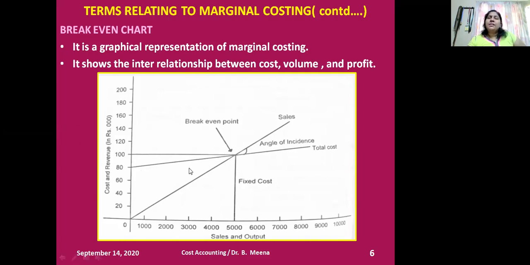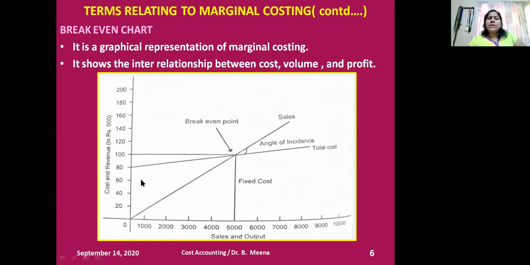So TC is equal to TFC plus TVC, but TFC may occur even when my production is zero. So at the point of zero production, my TFC will be here, at 80,000. Even if the production is zero, my total fixed cost is 80,000.